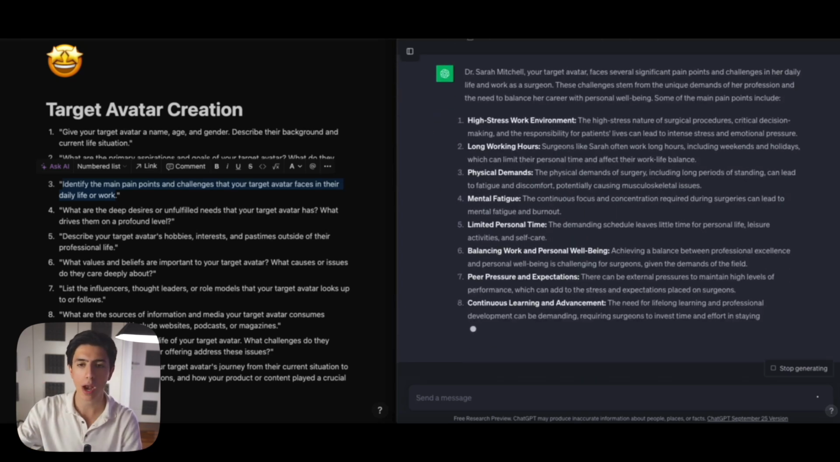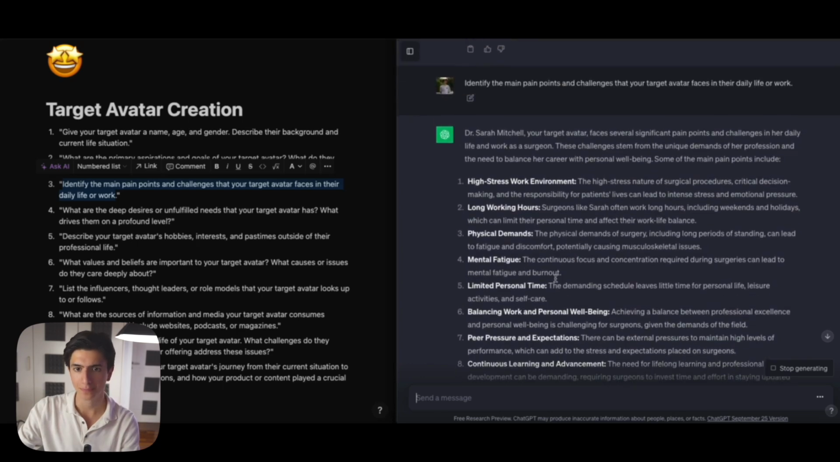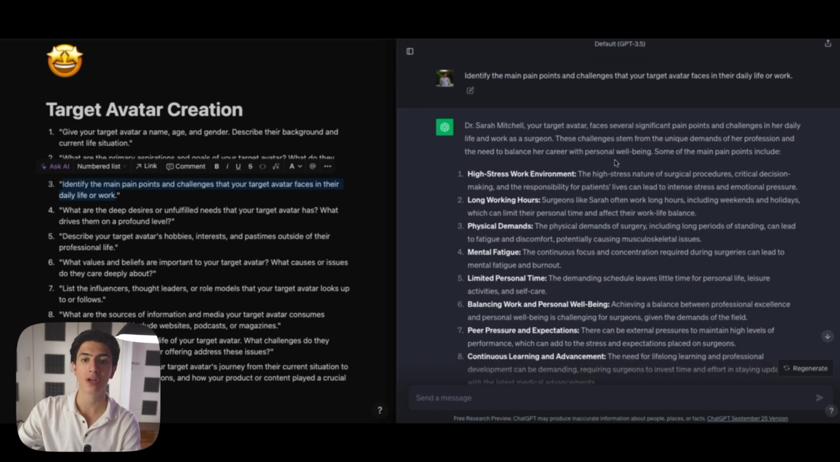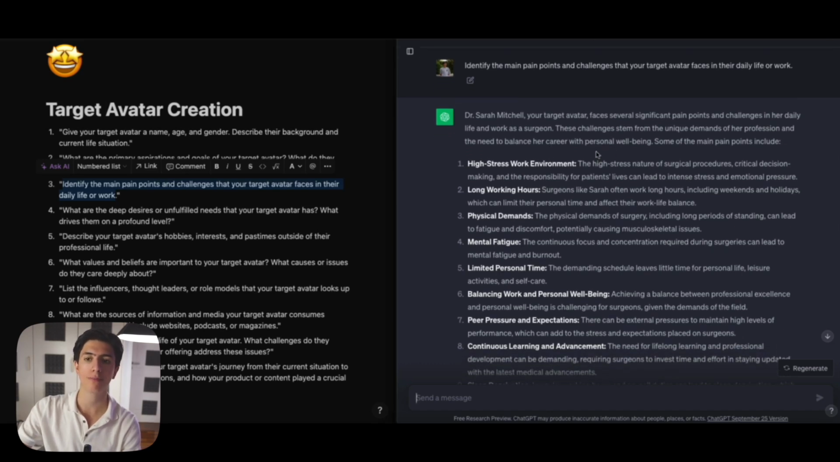And this is where we are going to be going viral. So, Dr. Sarah Mitchell, your target avatar, faces several significant pain points and challenges, that's good for us, in her daily life and work as a surgeon. These challenges stem from the unique demands of her profession and the need to balance her career with personal well-being. So, what are her pain points?